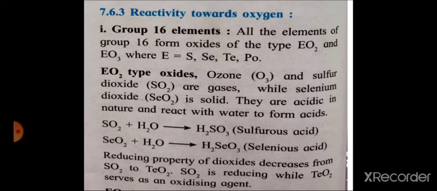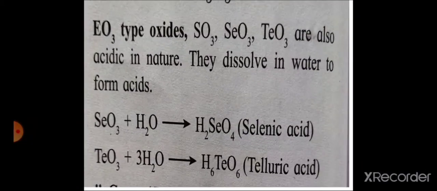Then next to this is EO3 type oxides. Sulfur trioxide, selenium trioxide and tellurium trioxide are also acidic in nature. They dissolve in water to form acids. Selenium trioxide plus H2O produces selenic acid, H2SeO4. In the same way, tellurium trioxide reacts with thrice H2O, gives H6TeO6, telluric acid.